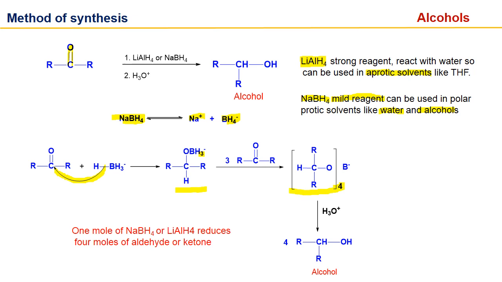And the last step is hydrolysis. By doing hydrolysis we can convert this boron complex into alcohol. So we can say if it has 4 hydrogens, then it can attack 4 carbonyl compounds. So 1 mole of sodium borohydride or lithium aluminum hydride reduces 4 moles of aldehyde or ketones, which is a very important thing.